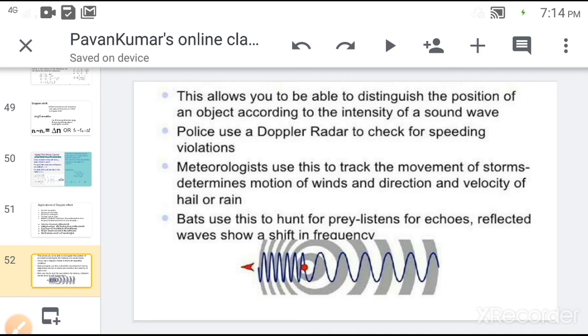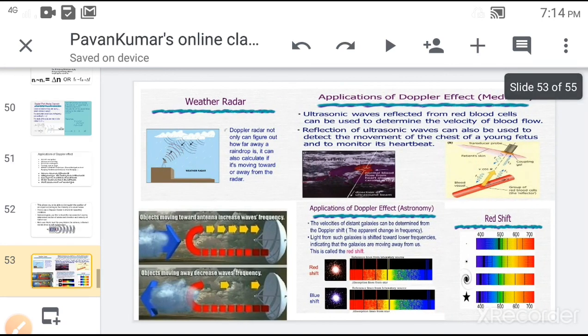Here the Doppler radar technique is used to calculate the speed of the vehicle. It is also used in weather forecasting, that is, weather changes can be detected by the application of radar techniques. And in medicine, the Doppler effect is used to identify blocks in the blood vessels.